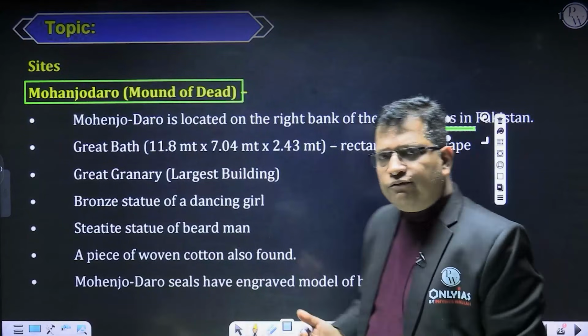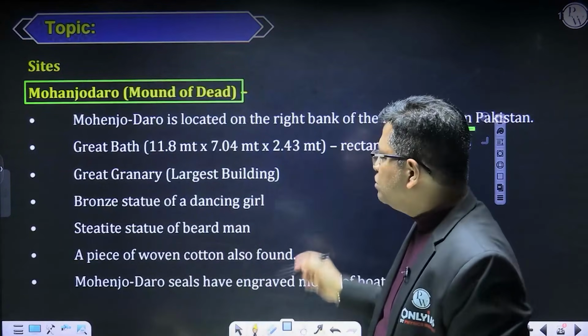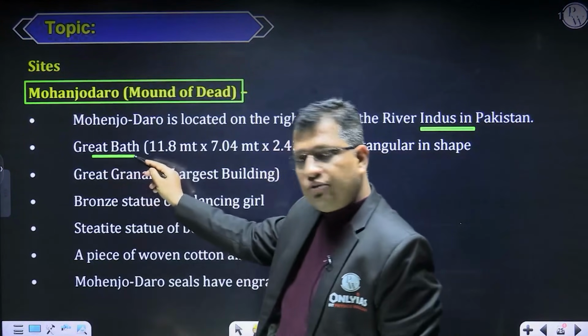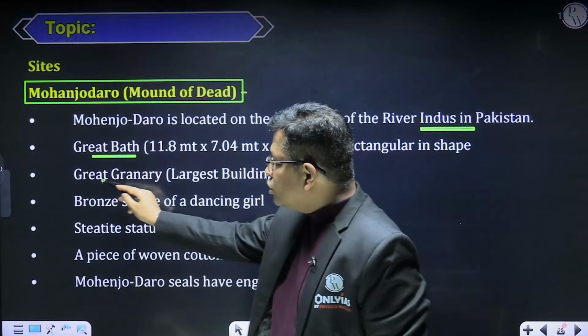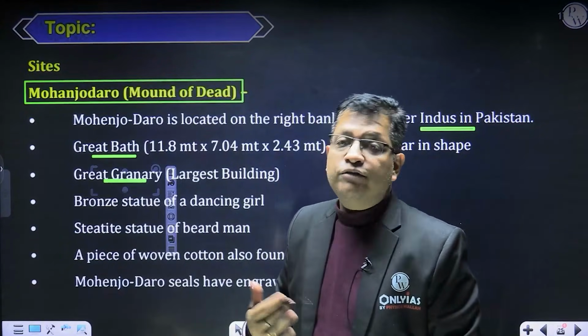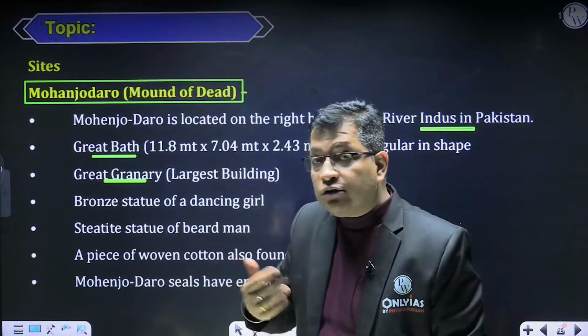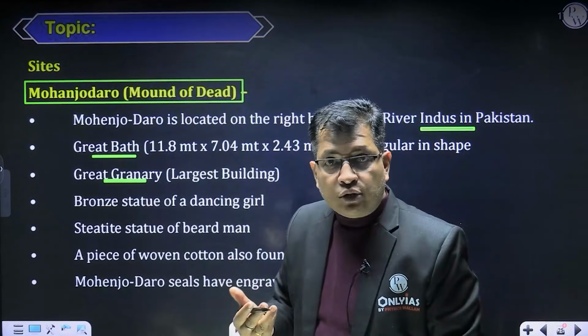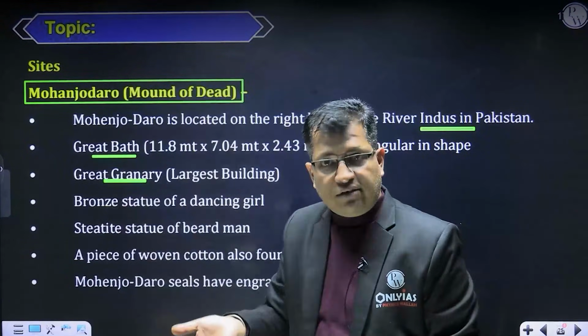What are the important findings from this place? One is the great bath. Then there is the great granary. This granary is the largest building of the Indus Valley civilization. It is not only the largest of Mohenjo-daro, it is the largest building of the entire Indus Valley civilization.